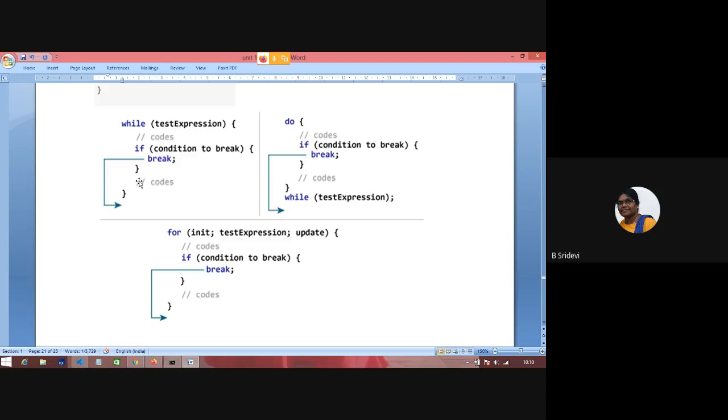Whenever break gets executed, the control comes out of the loop and skips the remaining part of the loop. This break is always associated with some if conditions. If some condition becomes true, it will break out of the loop. You can use this break in while loop, do while loop, and for loop. Wherever it is used, it will come out of that particular loop. If you have 2 loops, it will come out of the inner loop in which you have written it, not the outer loop. Is this clear?